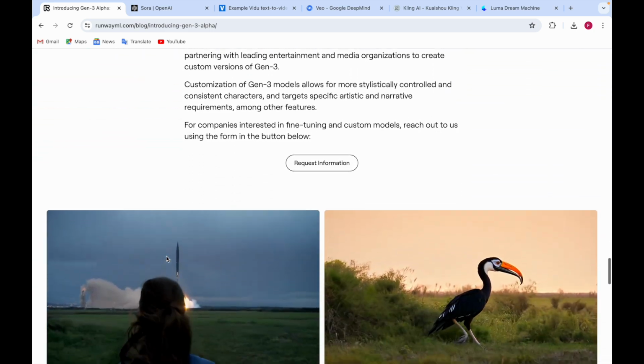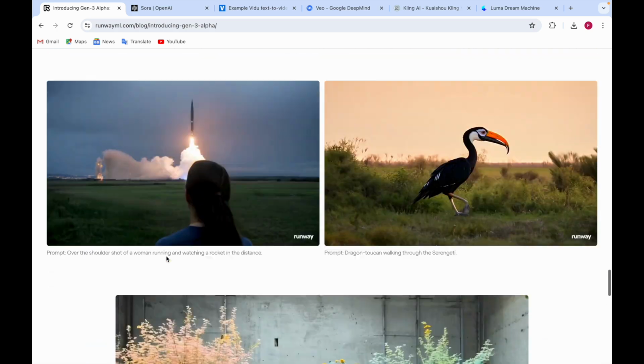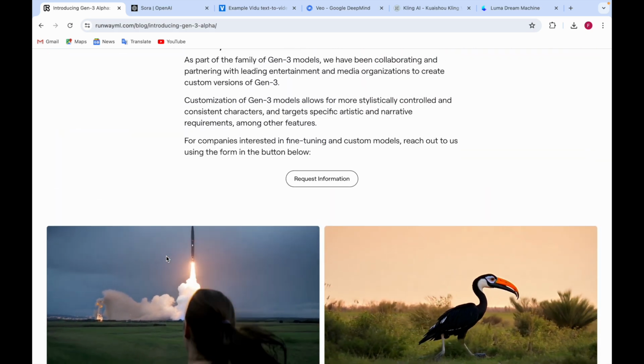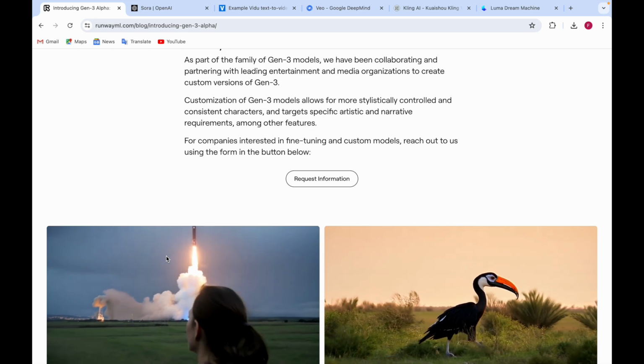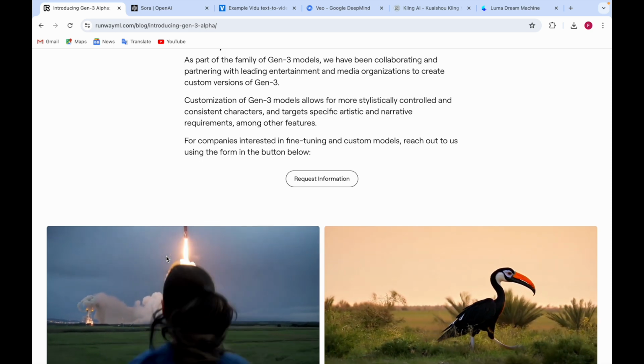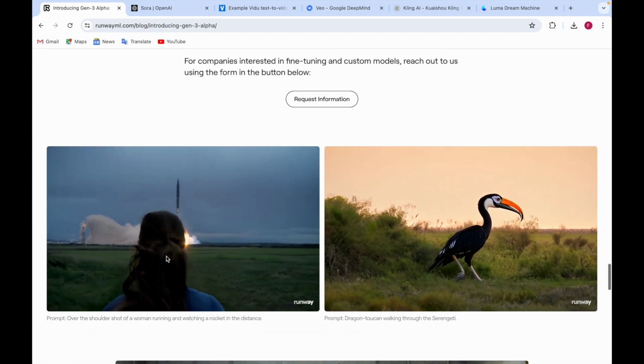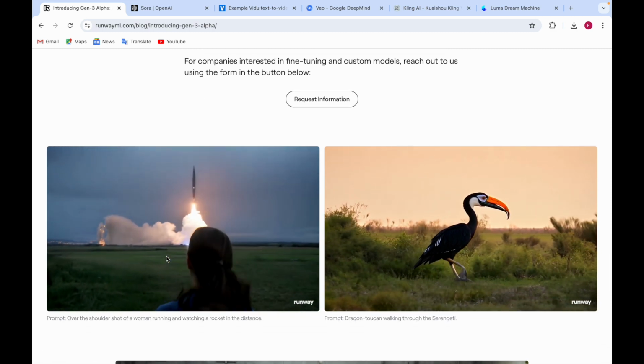And here you can see more of the demo videos. You can also request information, for companies who are interested in fine-tuning and custom models, you can reach out to them using the form in the button below.